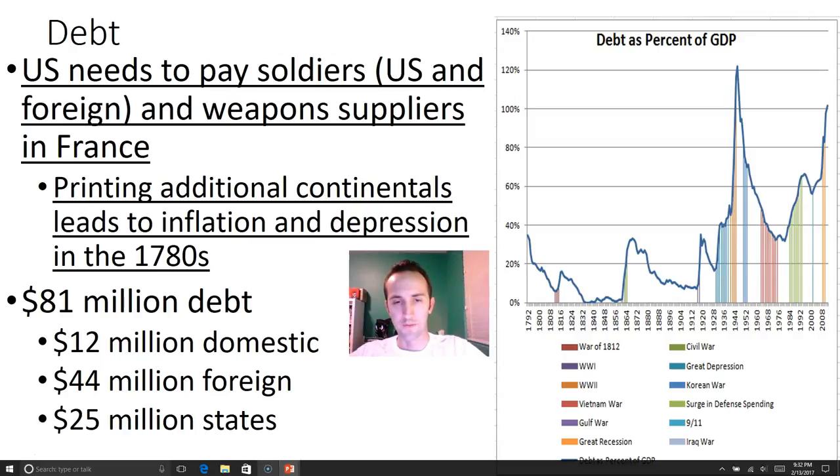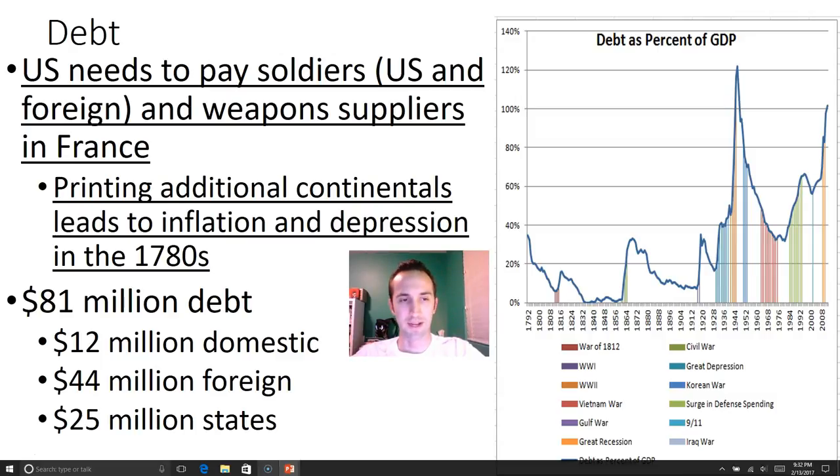One way that they paid off the American soldiers was they would just print off extra money. And so they made their continental bucks. And this led to a whole lot of nasty inflation. So they just kept printing more money. They didn't understand basic economics. And this led to a depression in the 1780s. So the economy starts off very, very poorly.